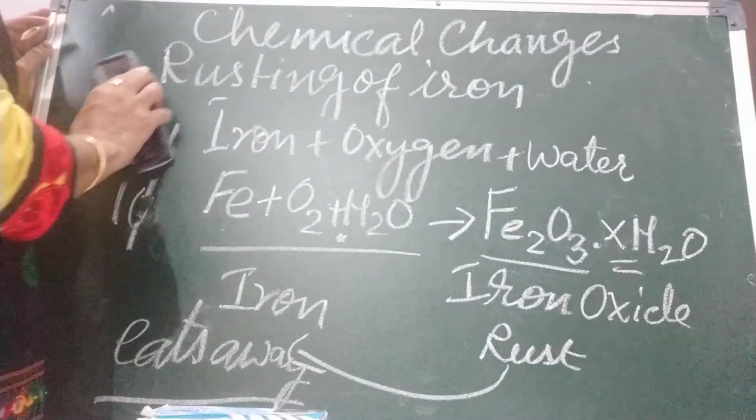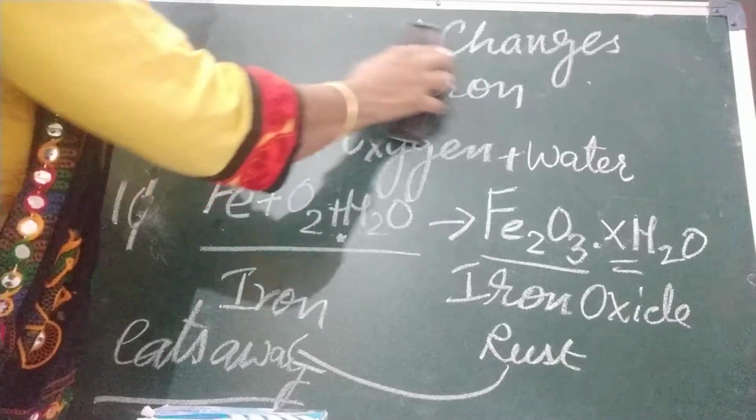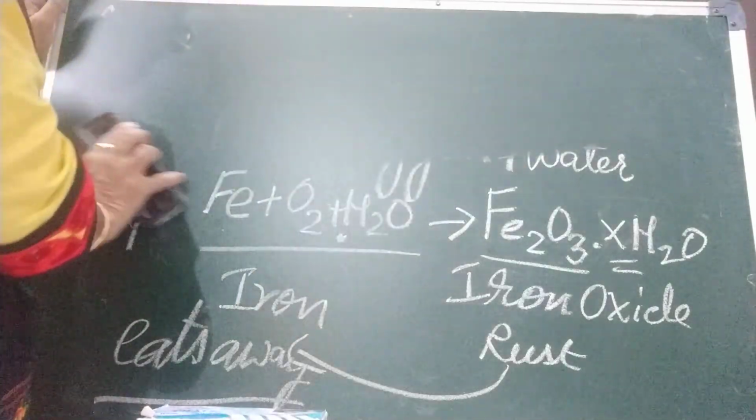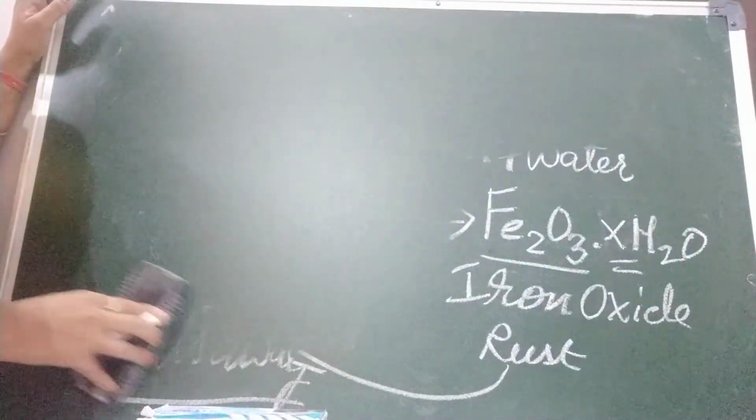Now one activity we are going to discuss is how we can prevent rusting. We know two things are important for rusting. One is moisture, the other is oxygen. If we remove any one of these substances, then we can stop the rusting. By this activity we are going to prove that these two things are important for rusting.